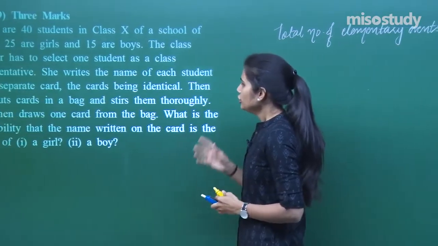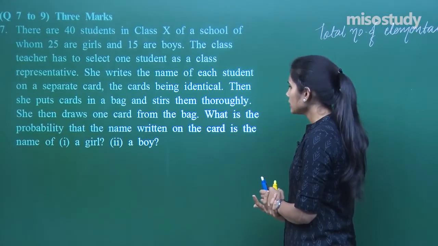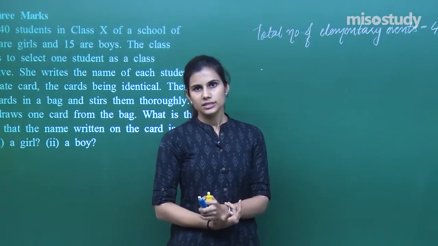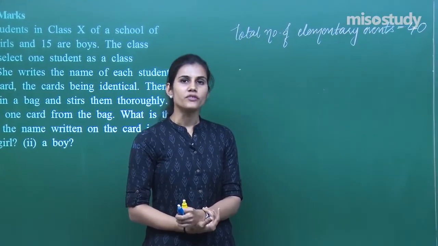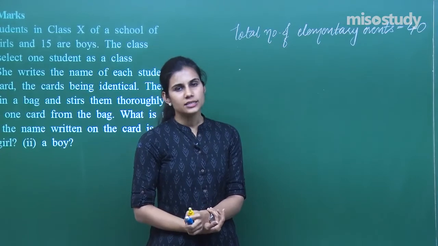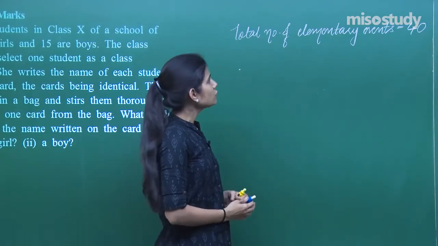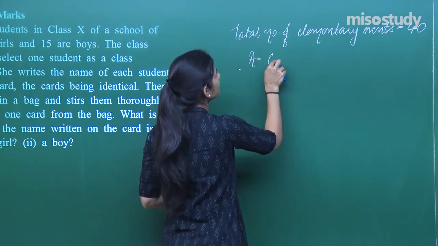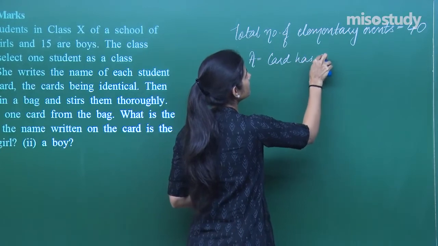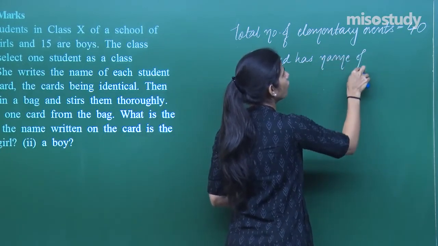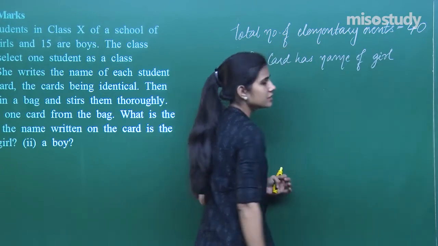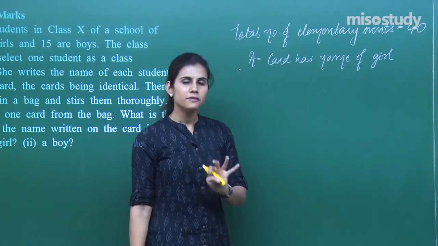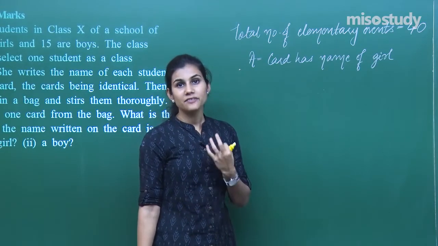right? Now what is the probability that the name written on the card is of the girl and is of the boy? Out of these 40 cards, 25 cards have the name of girls written on it, and 15 cards have the name of boys written on it. So if the total number of possible outcomes is 40, and my event A is the card has the name of a girl on it, then how many outcomes are favorable to this event? 25 outcomes, because 25 cards have the name of girls written on it.